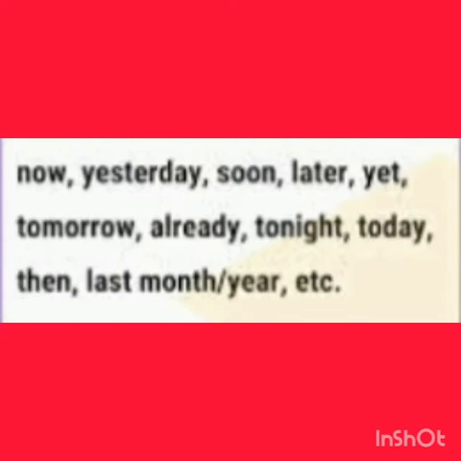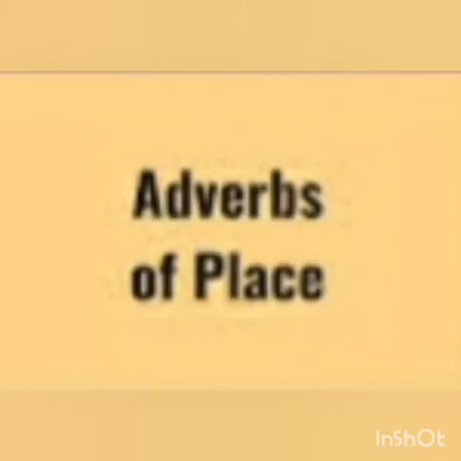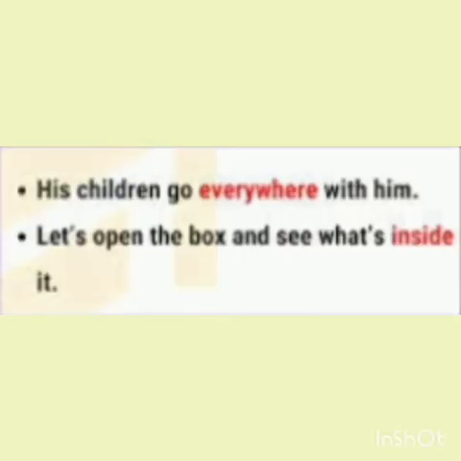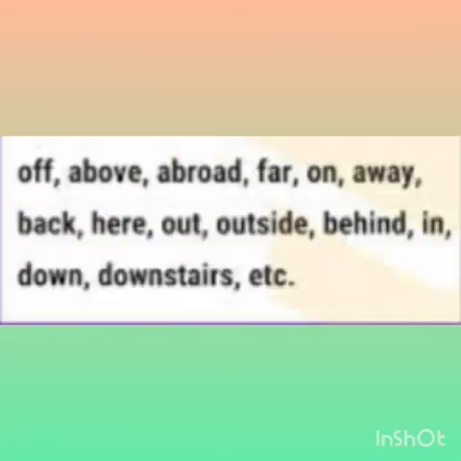Let us see now second, that is adverb of place. An adverb which denotes the place of action done by the verb is called adverb of place. For example, his children go everywhere with him. Let's open the box and see what's inside it. In these sentences, the words everywhere and inside show the place where the action takes place. Therefore, it is adverb of place. Some adverbs of place are off, above, abroad, far, on, away, back, here, out, outside, behind, in, down, downstairs, etc.